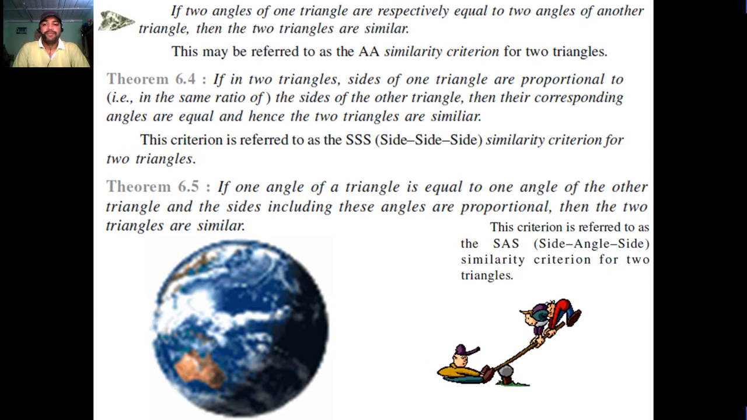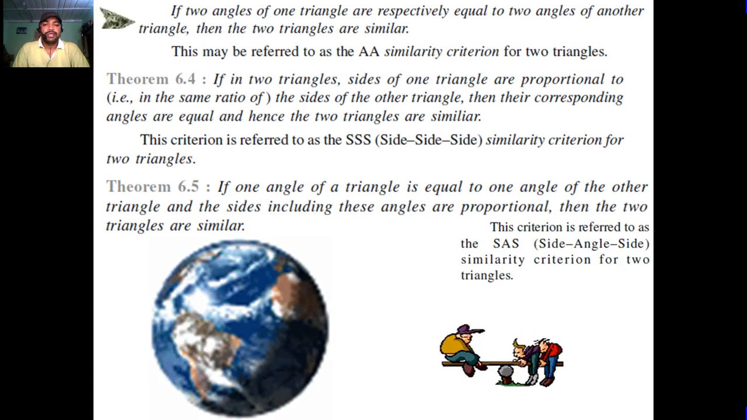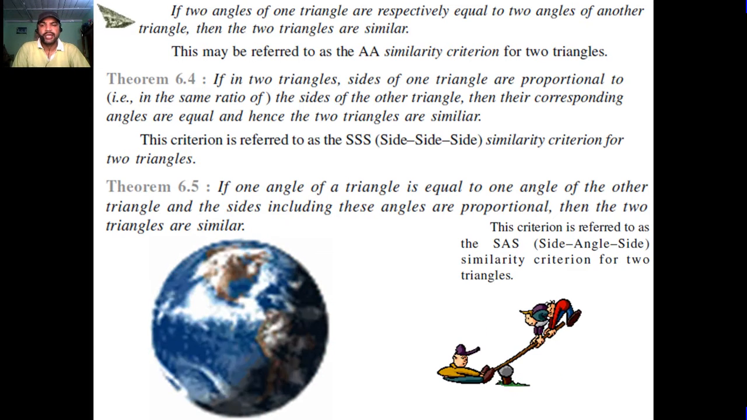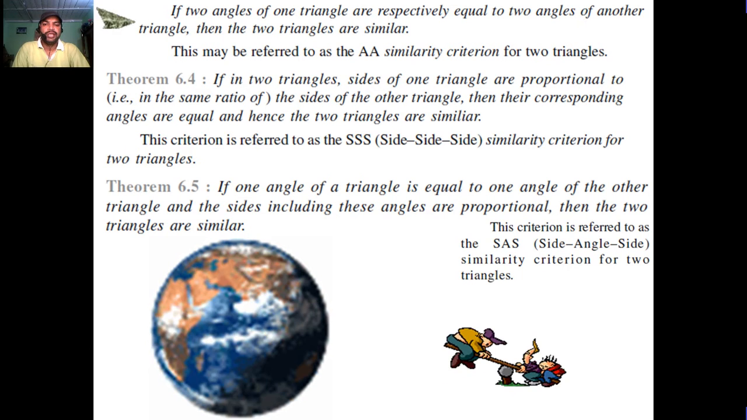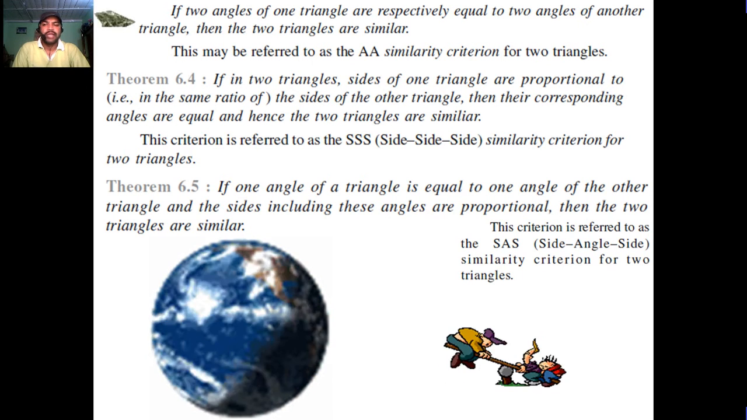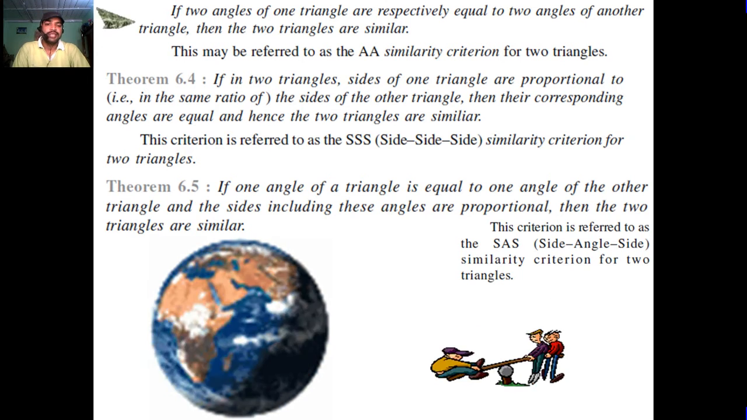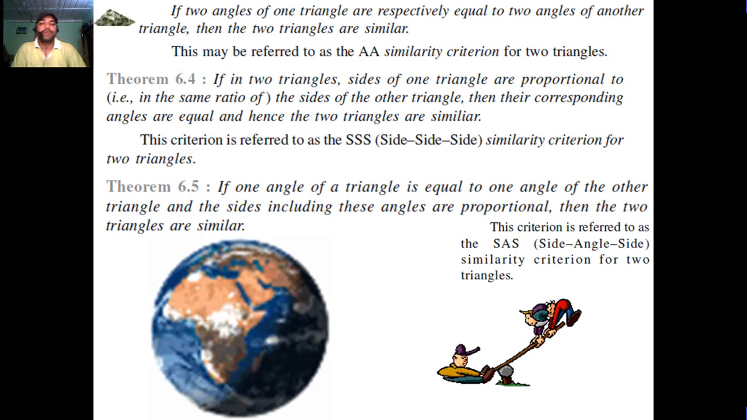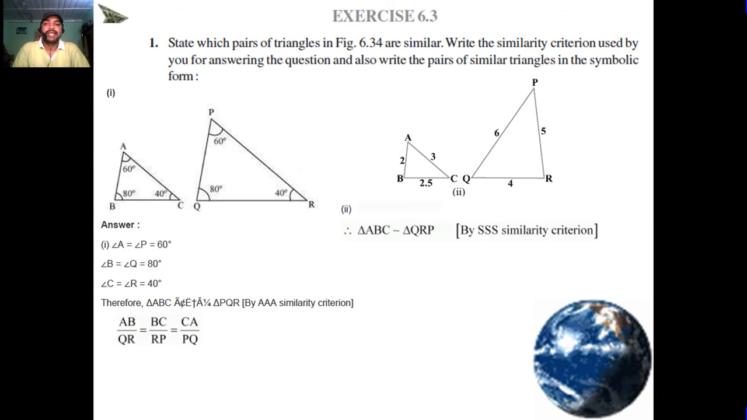Theorem 6.5: If one angle of a triangle is equal to one angle of the other triangle and the sides including these angles are proportional, then the two triangles are similar. This criterion is referred to as the SAS similarity criterion for two triangles. Now students, let's start अपनी exercise 6.3.